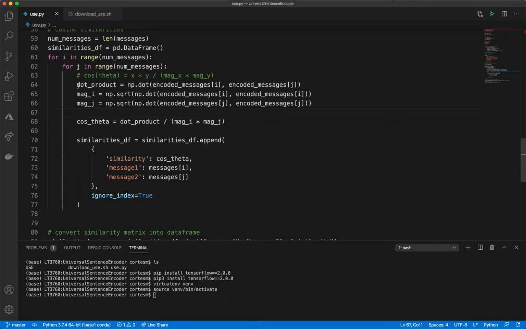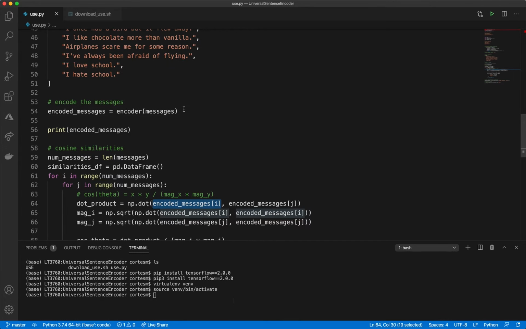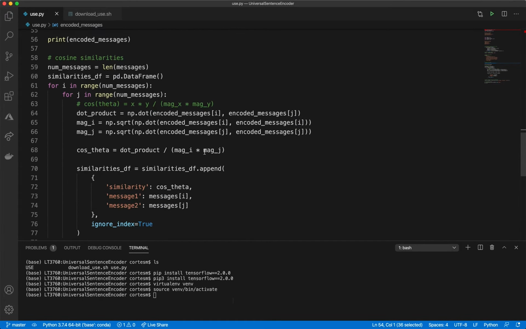Okay, so let's see. The next thing we do is we take the dot product. You can do it lots of different ways. You can do np.dot and then pass the two vectors in. Remember, encoded messages is the vector that we got from the encoding right here. So these are the encodings. So we get the encoded messages for the ith message and for the jth message. Take their dot product. That's our dot product. That's going in the numerator here.